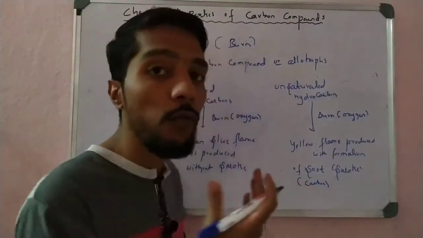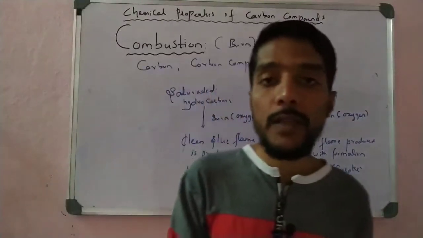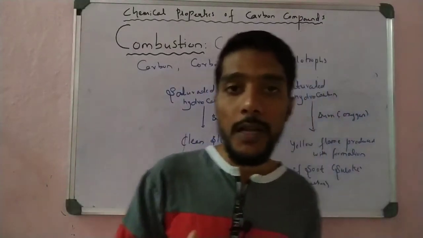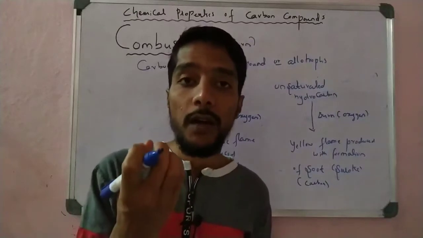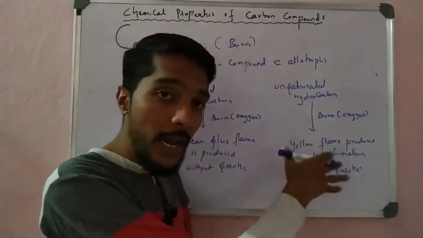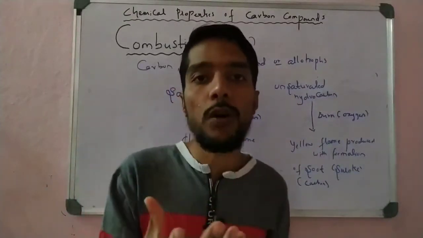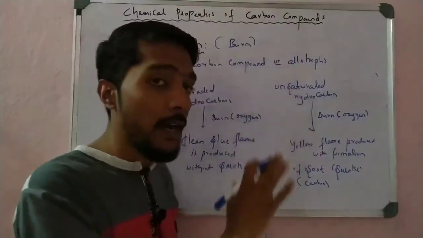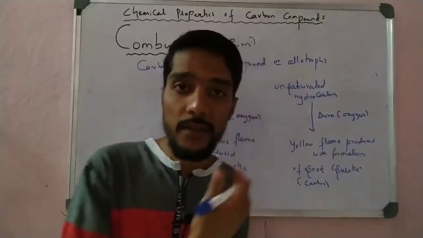For example, when wood or paper is burned, we observe a yellow flame and a huge amount of smoke. That is what happens with unsaturated hydrocarbons. That is the difference.